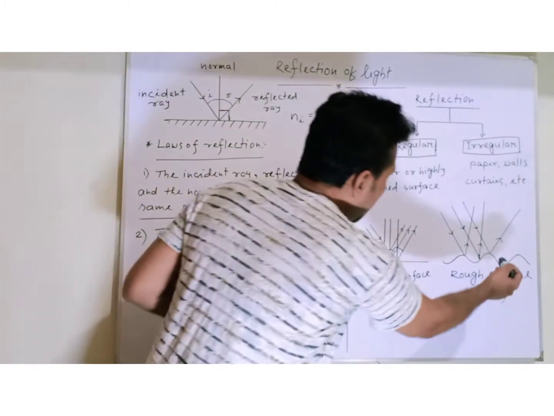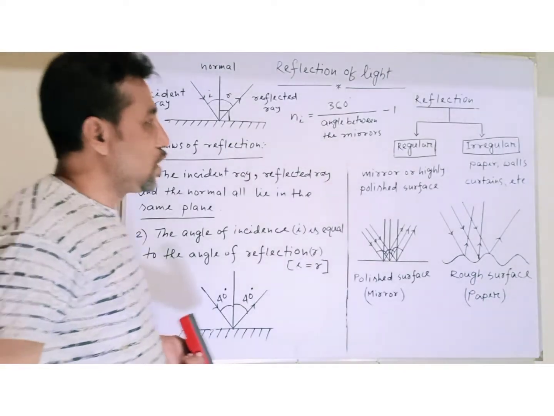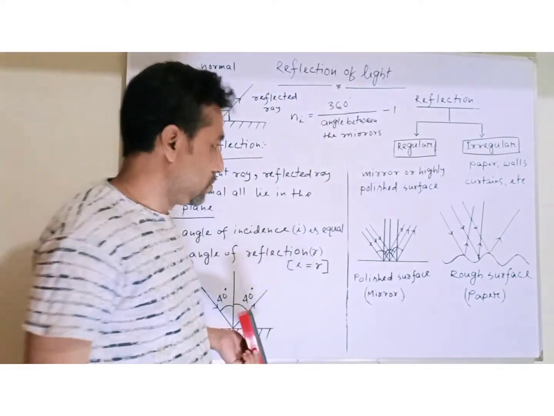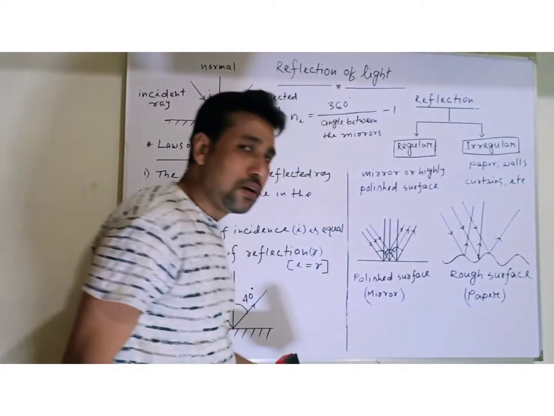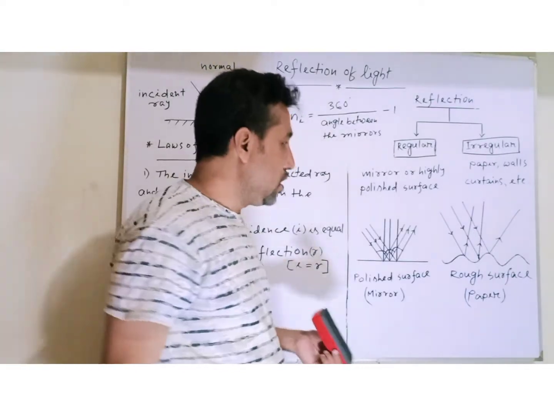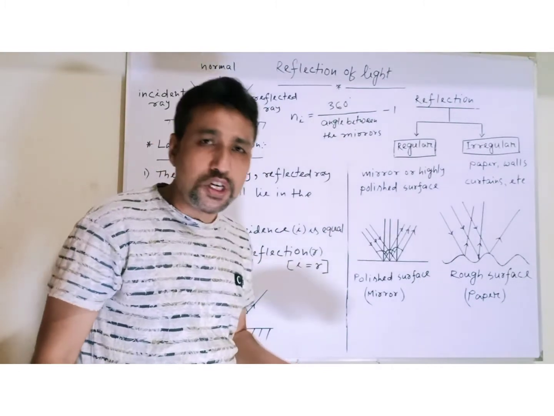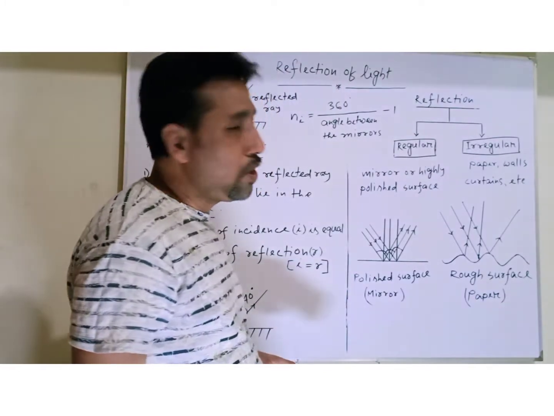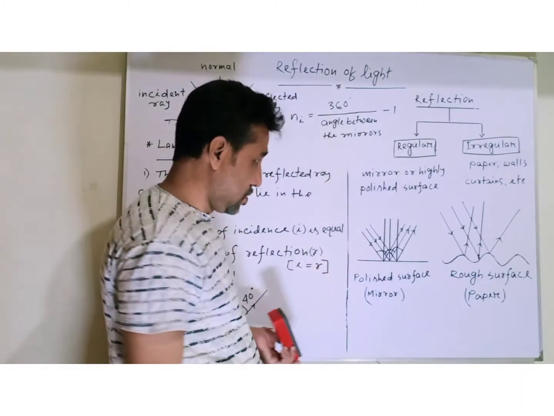Now come to the second one, the example of irregular reflection. Here you see a rough surface, suppose it's paper. Though to the naked eye paper seems to be a polished surface, actually it is not polished. It is a rough surface.